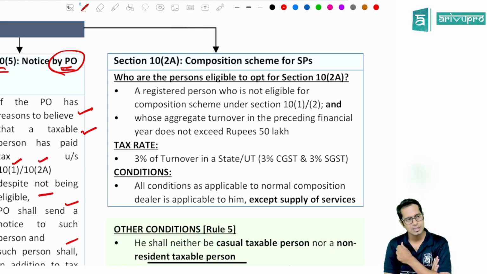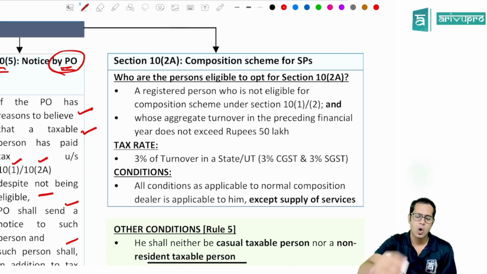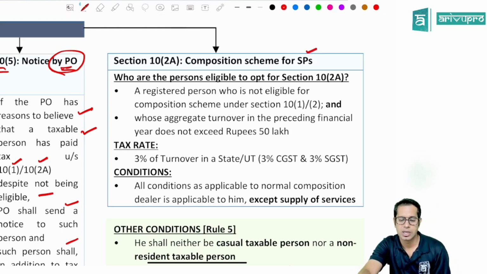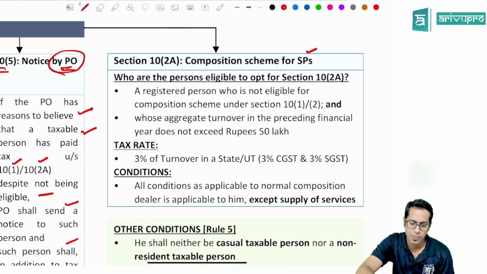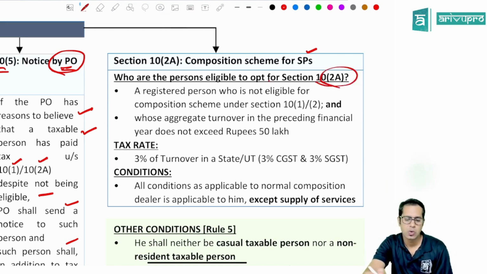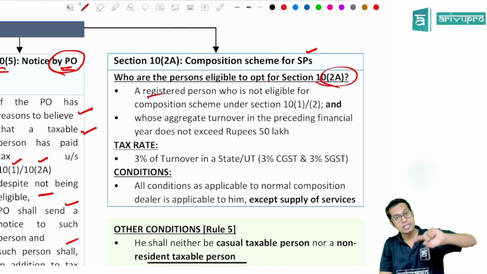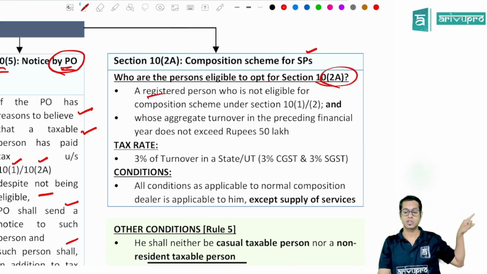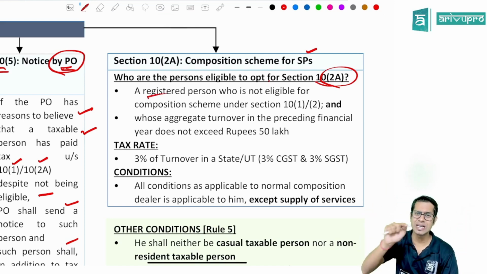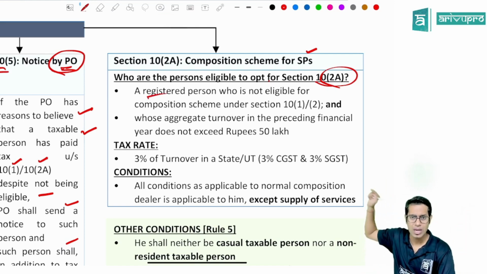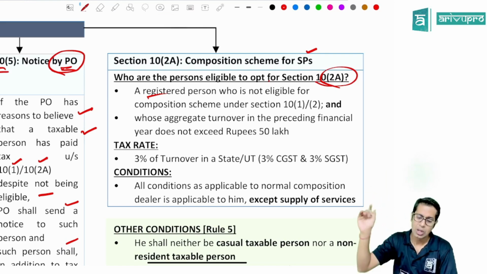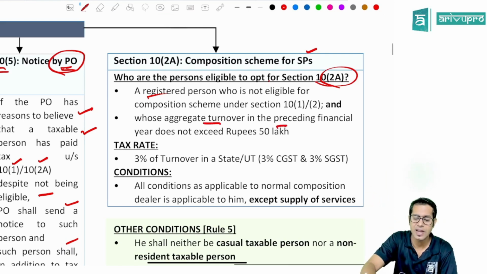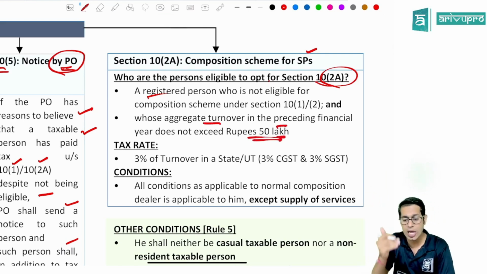Lawmaker says yes, you can become a composition dealer as per section 10(2A). Composition scheme under section 10 subsection 10(2A), composition scheme for service provider. Who are the persons eligible to become a composition dealer as per section 10(2A)? If you are a registered person who is not eligible to become a composition dealer as per section 10(1) or section 10(2), and your aggregate turnover in the preceding financial year did not exceed 50 lakh rupees, then you can opt to become a composition dealer under section 10(2A).